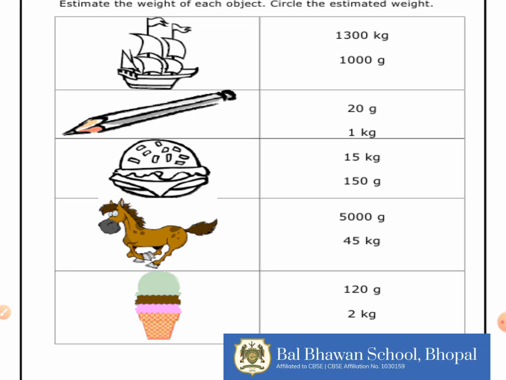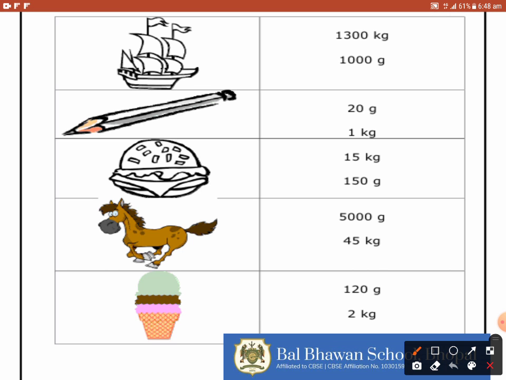For example, what would be the weight of this ship? Can it be 1000 gram or 1300 kilogram? Of course, the weight of a ship cannot be 1000 gram or 1 kg, it has to be 1300 kg. What would be the weight of this pencil? Is it possible that this pencil weighs 1 kg or is it 20 gram? Definitely it is 20 gram.